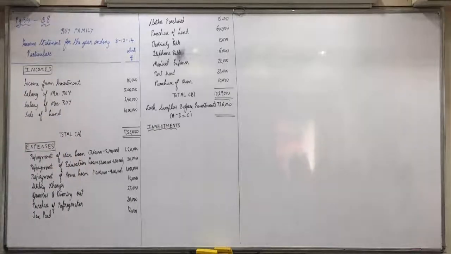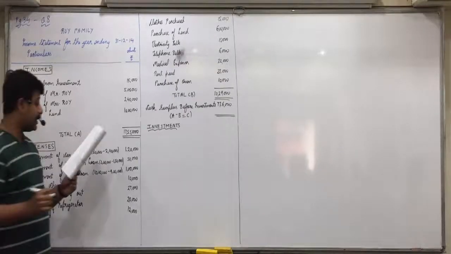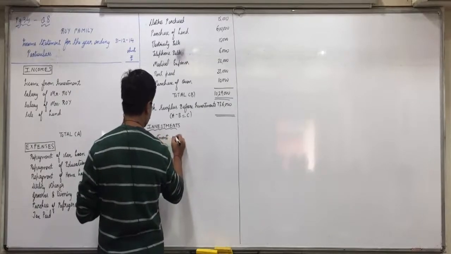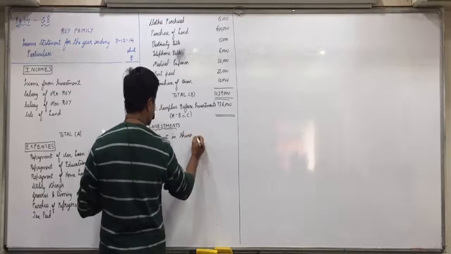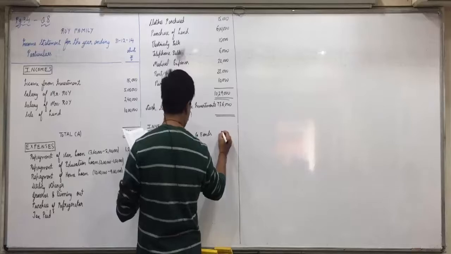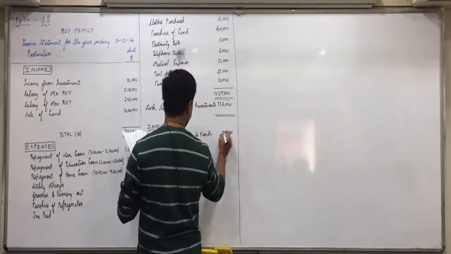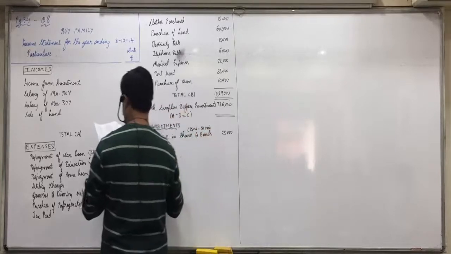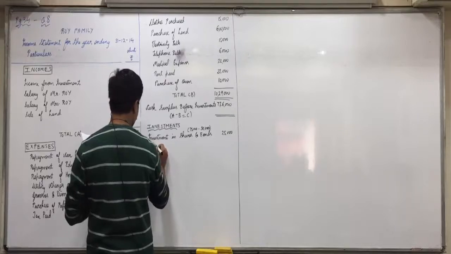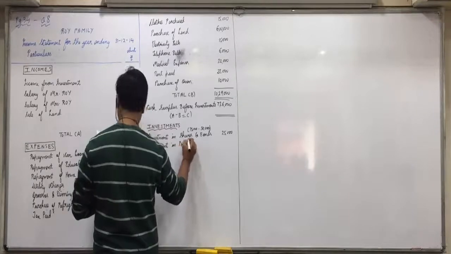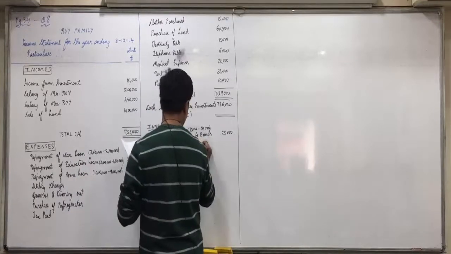So now in investments, in the first table we have two investments. Investment in shares and bonds, 25,000. Okay, 75,000 minus 50,000. And investment in pension fund, 50,000.